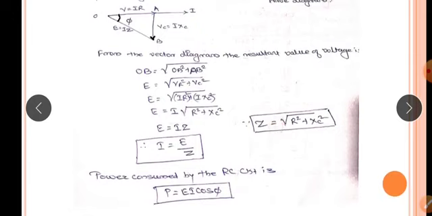The term square root of R square plus XC square is the impedance. Hence the impedance Z equal to square root of R square plus XC square when the circuit is the RC series circuit, the capacitive circuit. Therefore the applied voltage E equal to I into Z, and current I equal to E by Z. The power consumed by the circuit is P equal to EI cos phi.